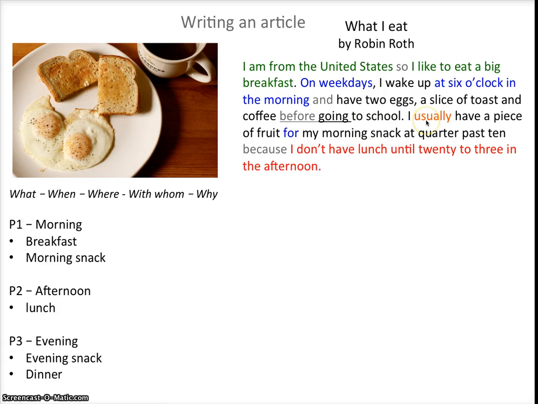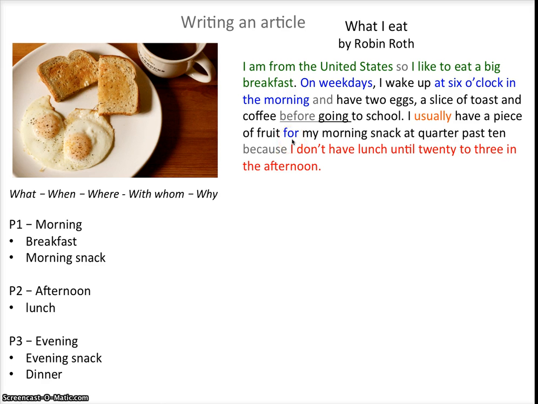We can use words like usually, always, never, and sometimes to talk about how often we eat something. I usually have a piece of fruit for my morning snack. Maybe sometimes I have something else, but on most days, I have a piece of fruit.